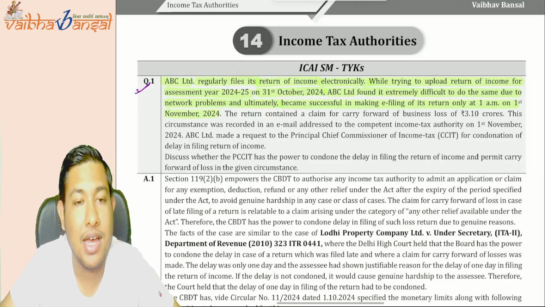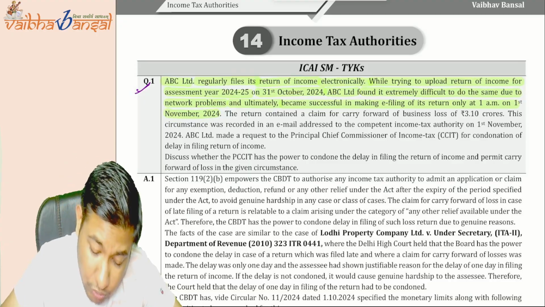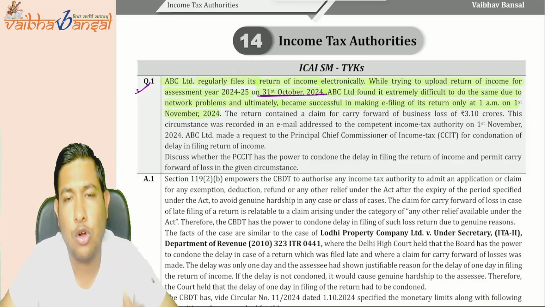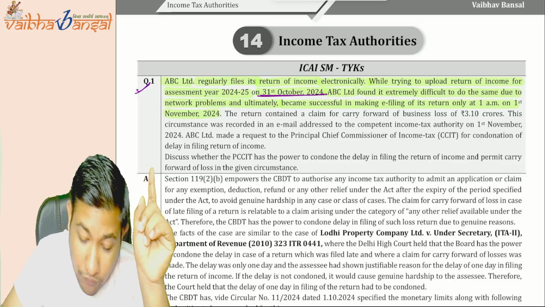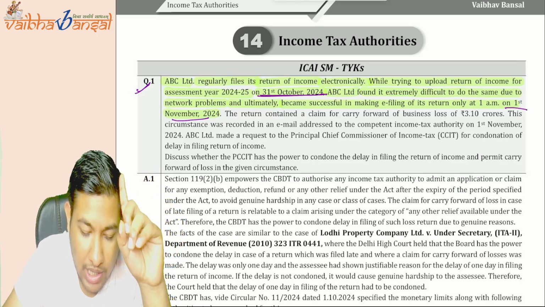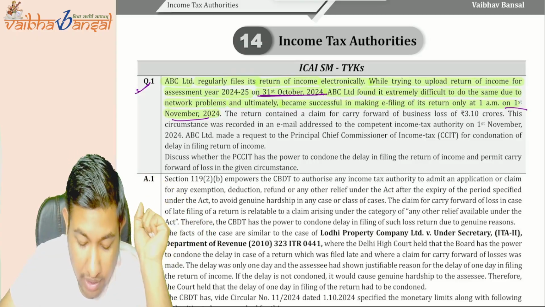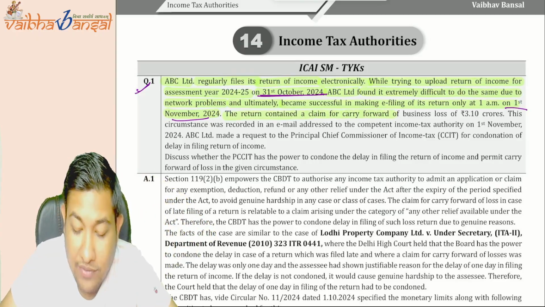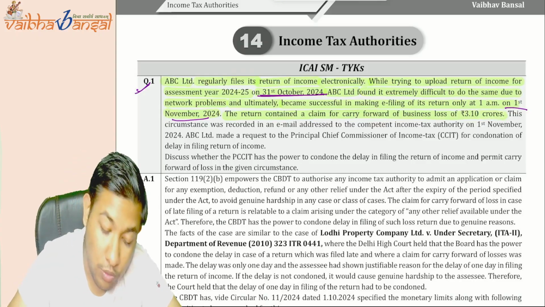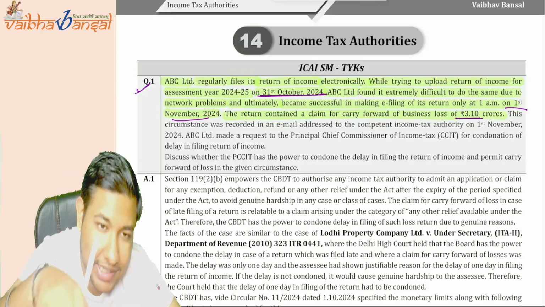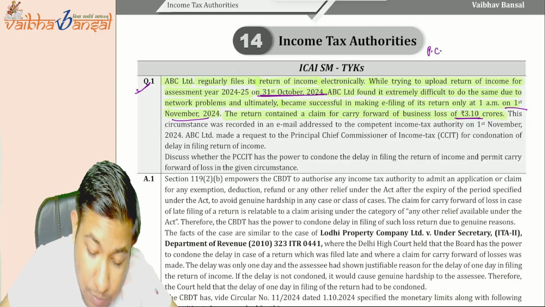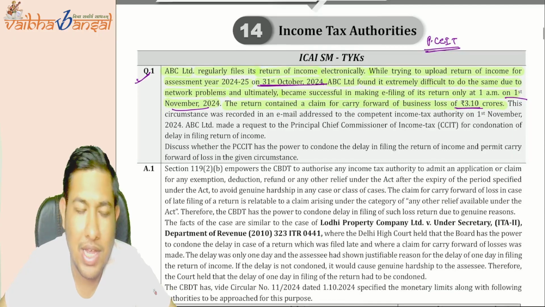It means it is a delayed return, because the due date is 31st of October 2024, but he filed on 1st of November. Even a 1 hour delay is a delay. Okay, the return contained a claim of carry forward of business loss of 3 crore. Okay, the claim is exceeding 3 crore rupees, so you should go to the Principal Chief Commissioner of Income Tax.